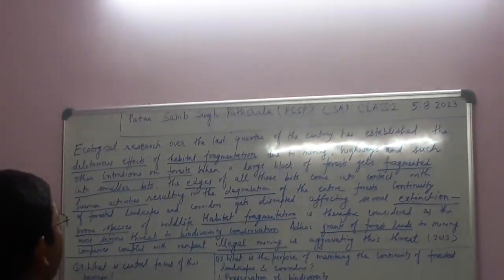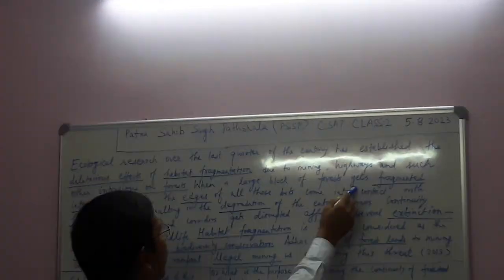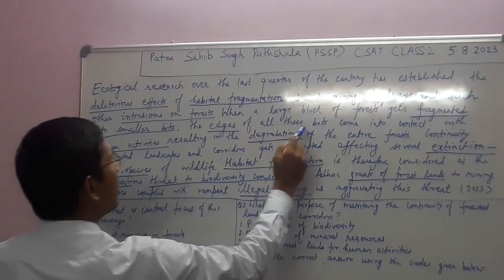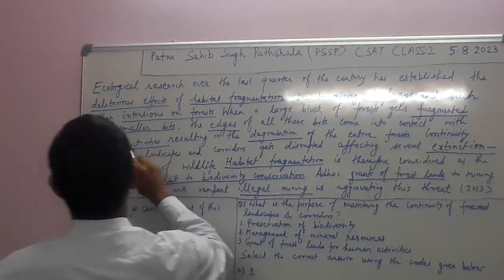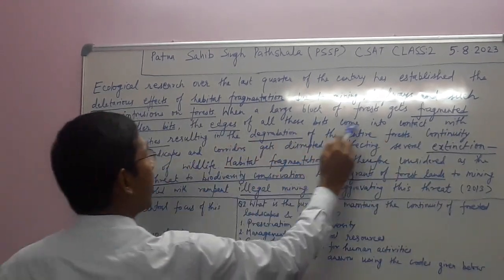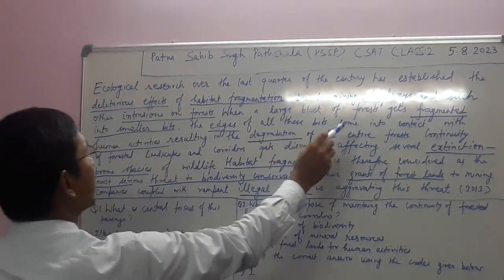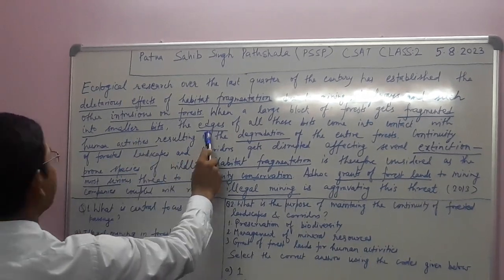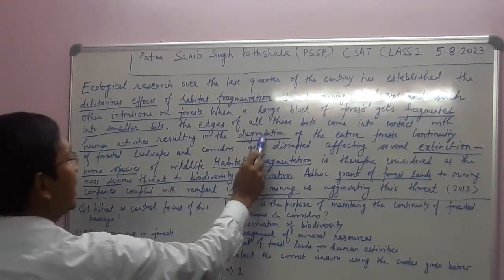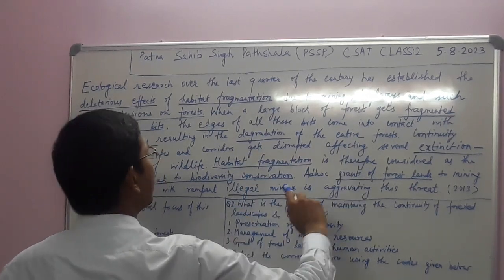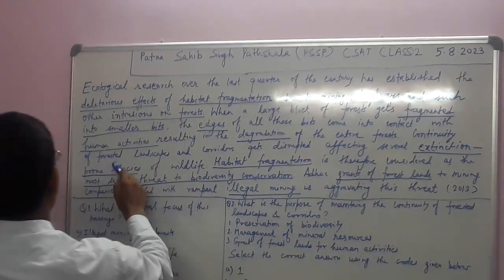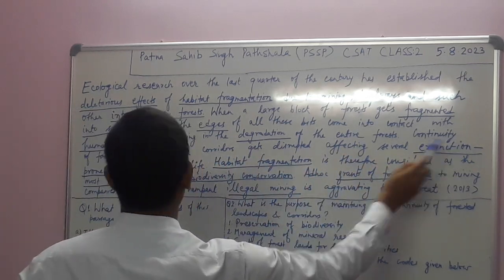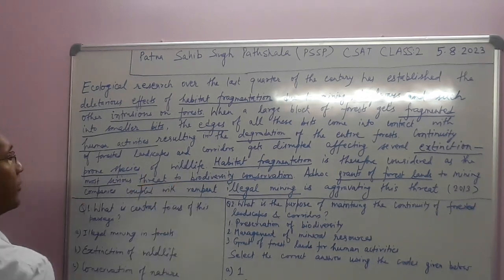Next, when a large block of forest gets fragmented into smaller bits, the edges of all these bits come into contact with human activities, resulting in degradation of the entire forests. So the keywords are fragmented into smaller bits, edges, human activities and degradation.